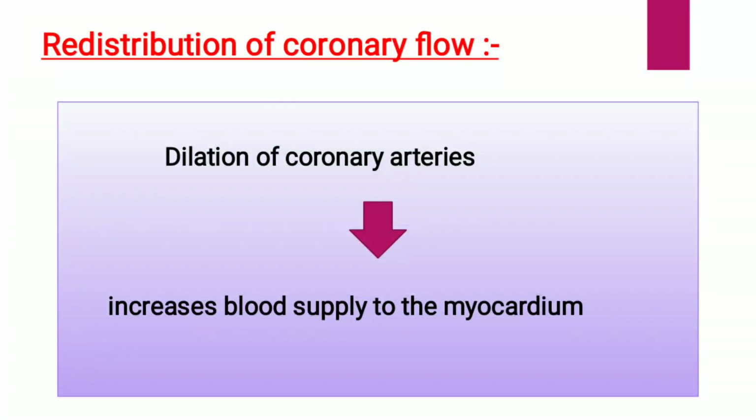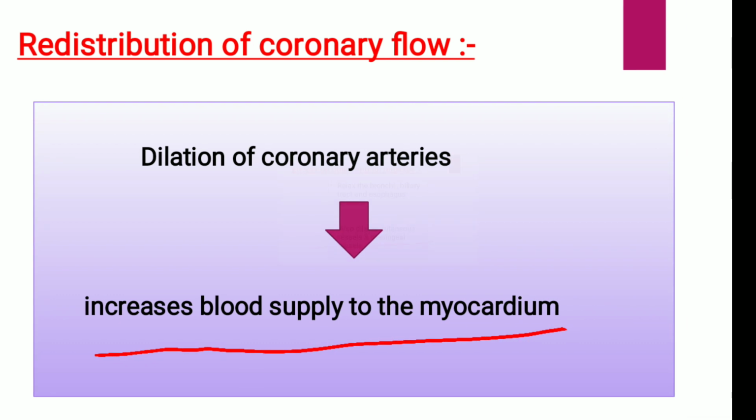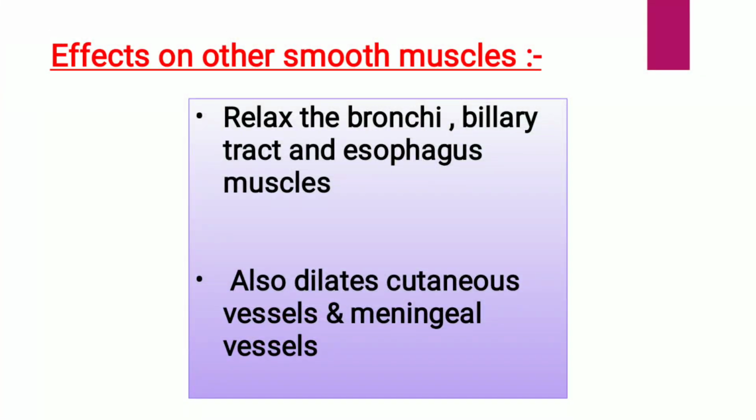Next point is redistribution of coronary flow. In that, dilation of coronary arteries results in increased blood supply to the myocardium. Next point, effect on other smooth muscles. They relax the bronchi, biliary tract and esophagus muscles. They also dilate the cutaneous vessels and meningeal vessels.